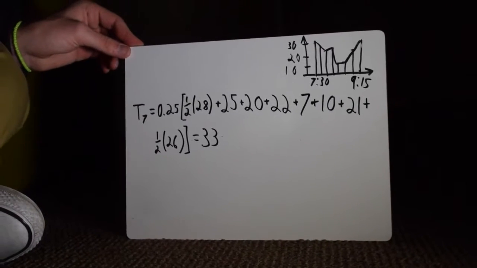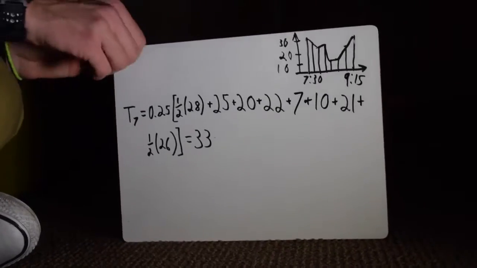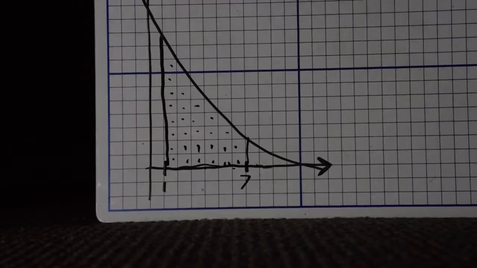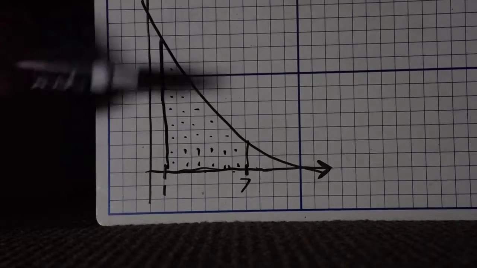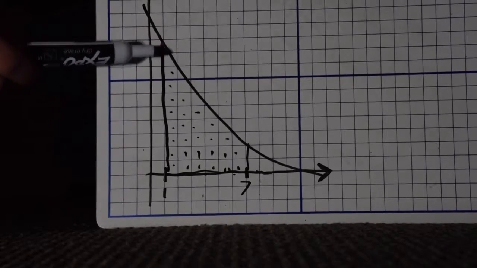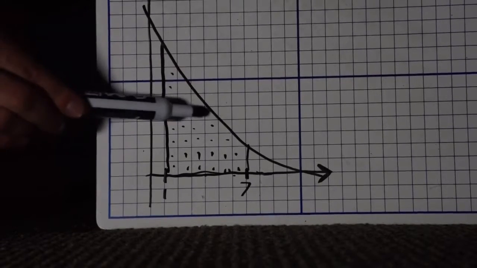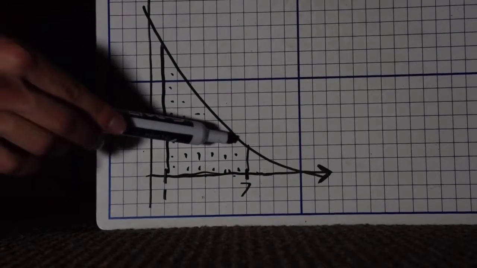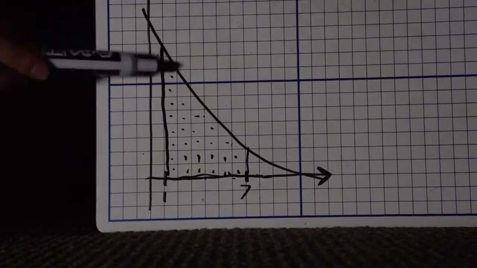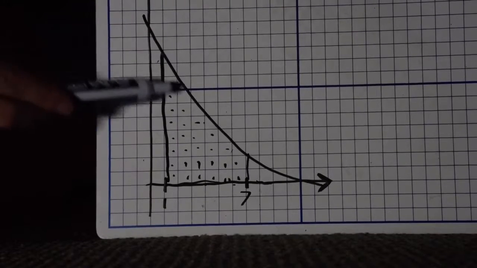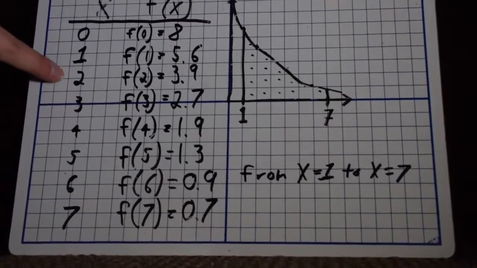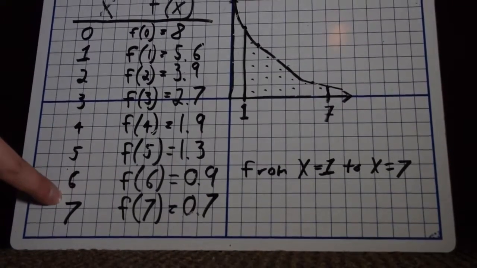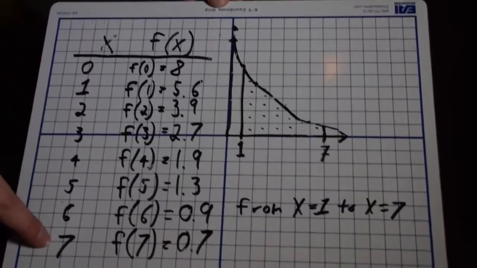Another way we can get the definite integral, the area under a function, is by using counting squares. We begin by counting each whole square, marked here by a dot. And then you get to these partial squares and you take the closest guess you can. Maybe this is 0.5 and that is 0.4. This is 0.2. So you just take the closest guess for each partial square and then add those to all of the whole squares. And we can make a table here outlining how much is in each column and add them together from 1 to 7.